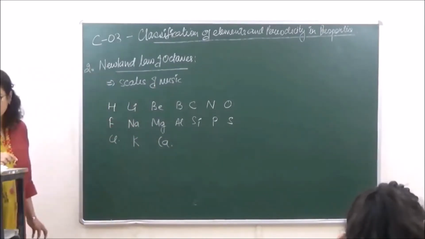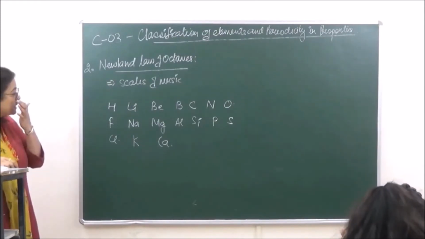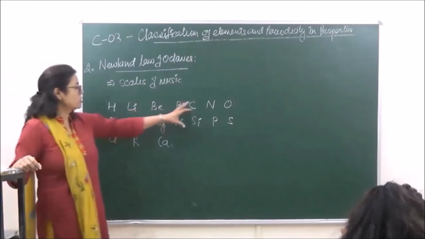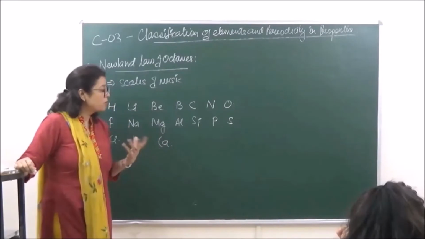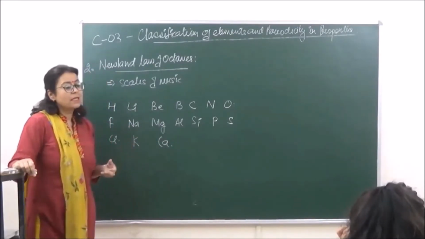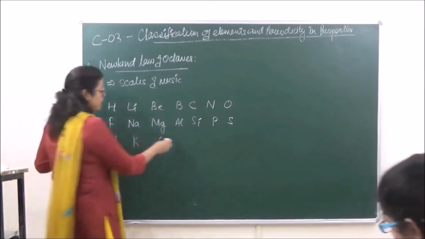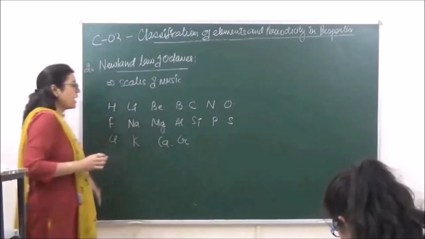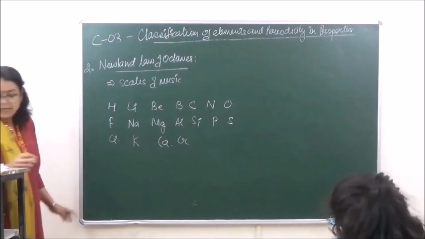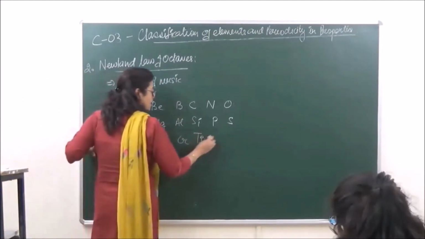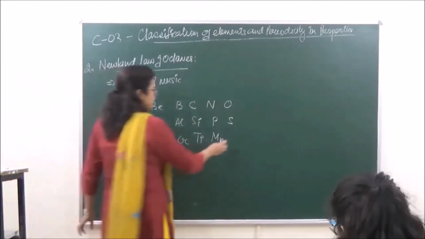The law only could be explained over here for lighter elements like alkali metals and alkaline earth metals, and also certain non-metals which had less masses. But when the atomic masses increased, that is for heavy metals, this law was given a blow. Like it could not explain, he placed chromium over here, which had no similarities with aluminium. Right? In a similar manner, titanium was placed here, manganese was placed here, and iron was placed here.